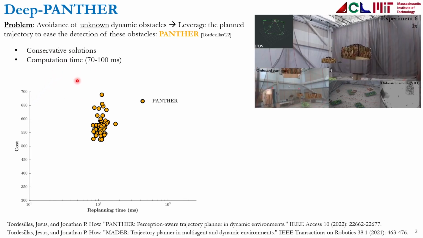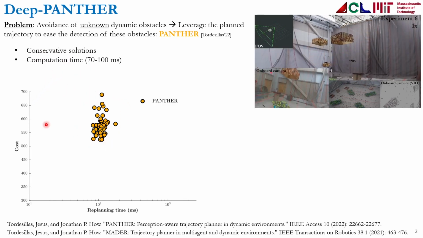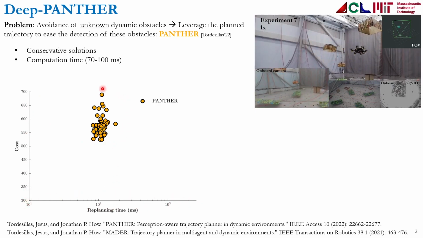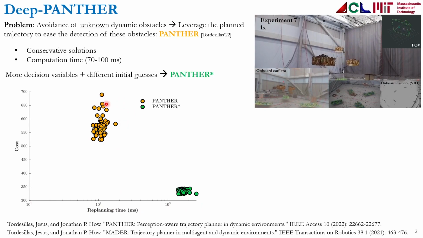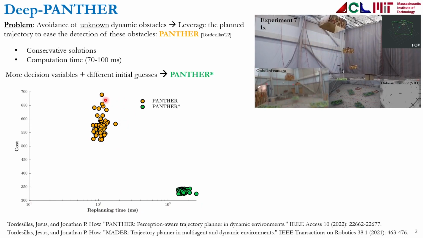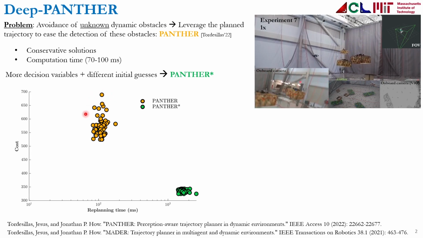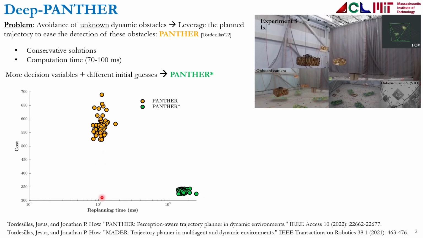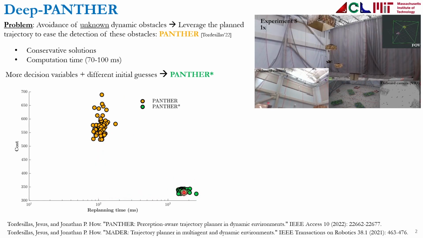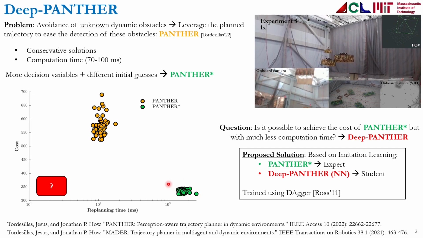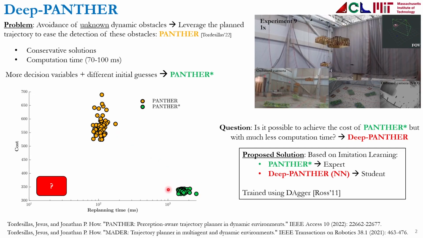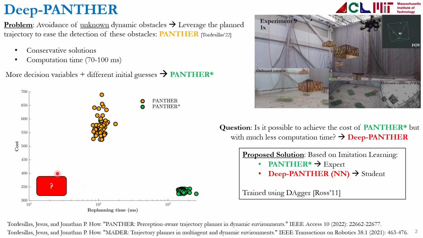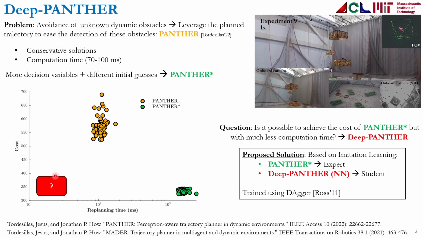In other words, if we plot the area where Panther operates in a plot that represents the cost versus the replanning time, we can see that Panther operates in this area. Now, if we include more decision variables and more different initial guesses, we can move from this area of the plot to this other area, where we have been able to decrease the cost, but at the expense of computation time. So then the question is whether or not it's possible to achieve a cost very similar to Panther Star, which is the second algorithm, but with much less computation time. And this is something that we call Deep-PANTHER.